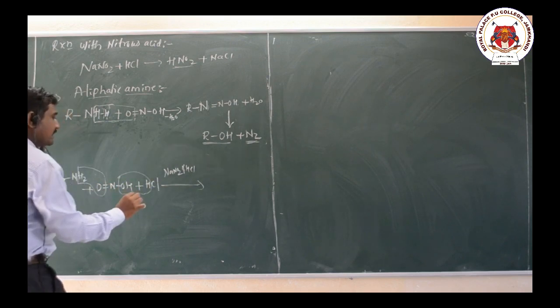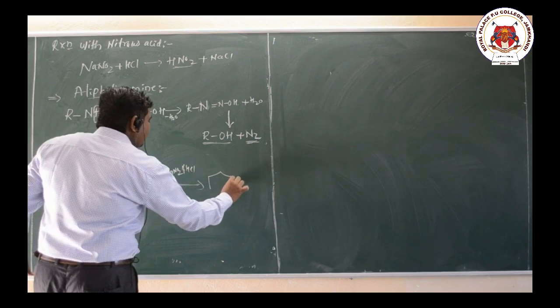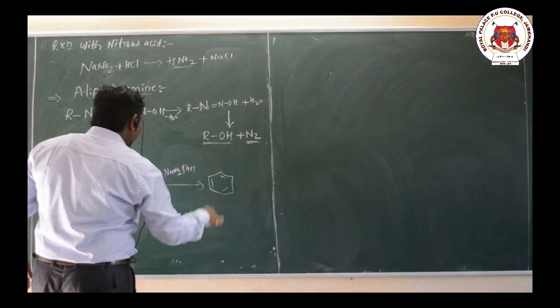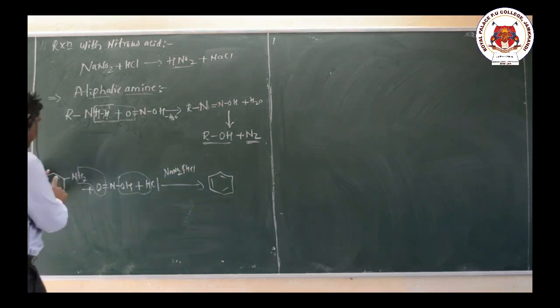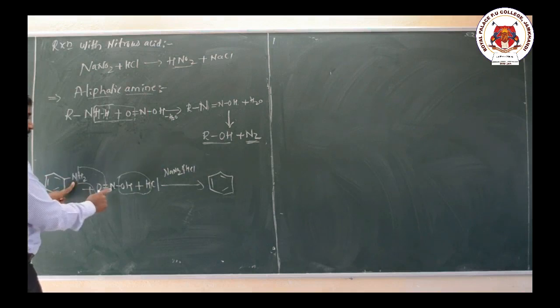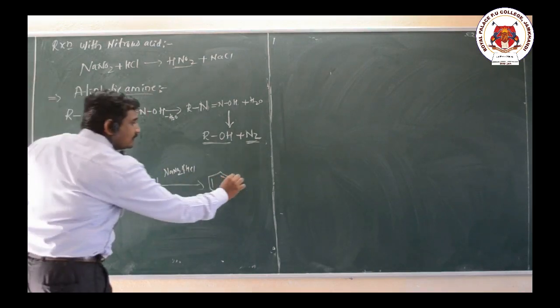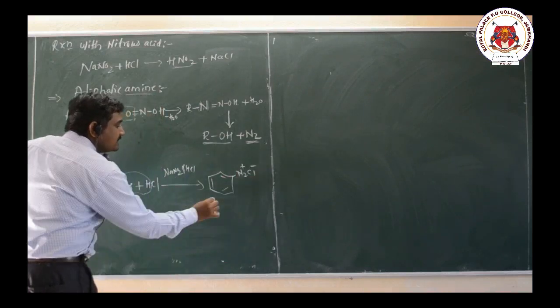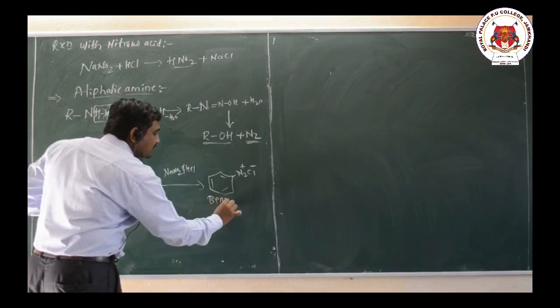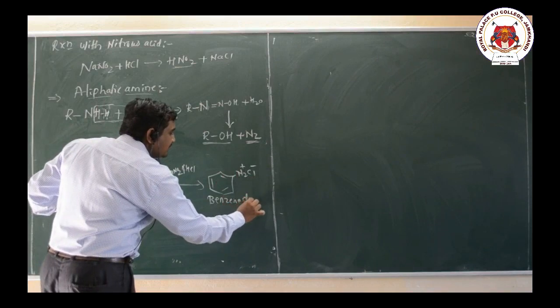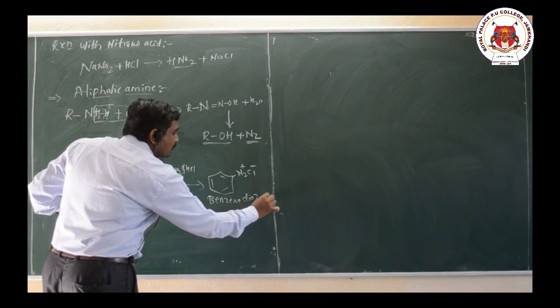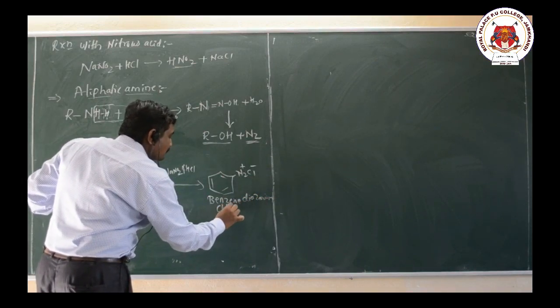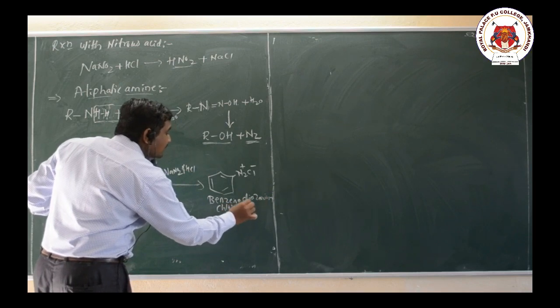There is a formation of benzene diazonium chloride, C6H5N2 plus Cl minus. So benzene diazonium chloride is formed.